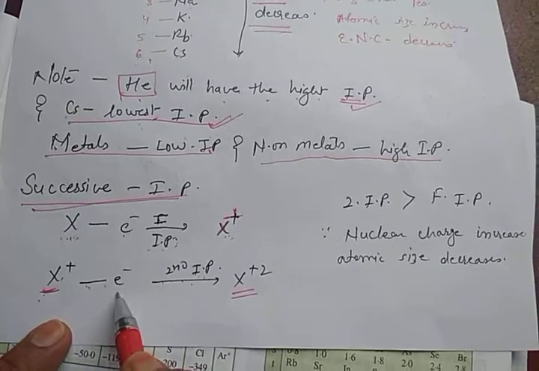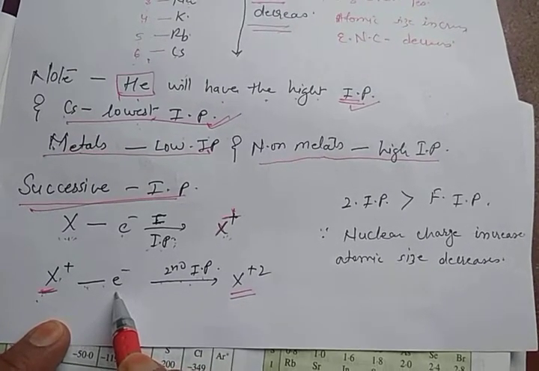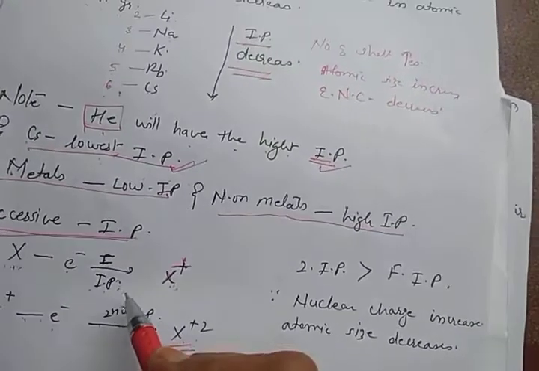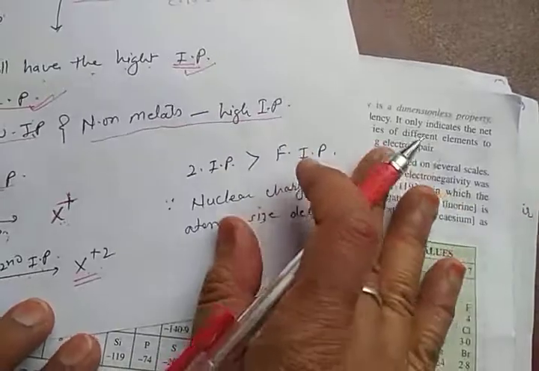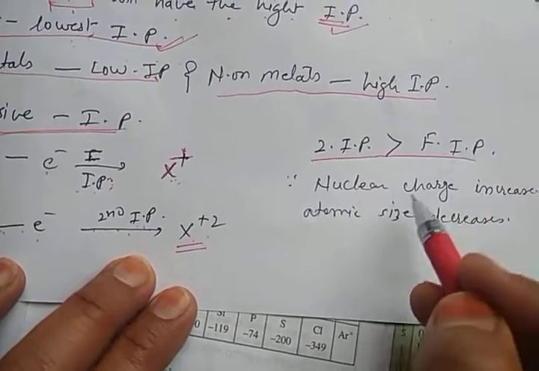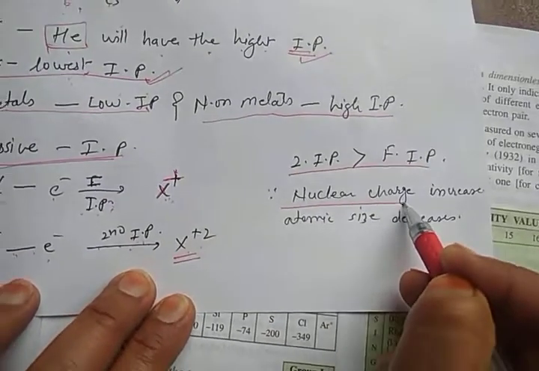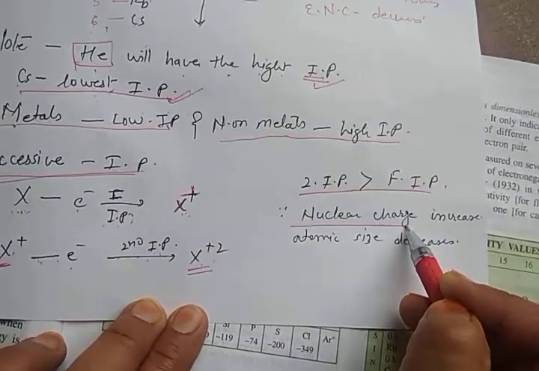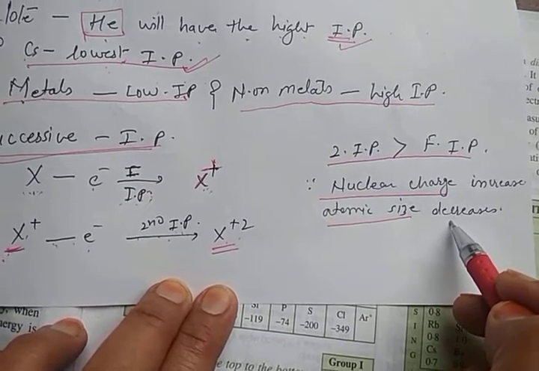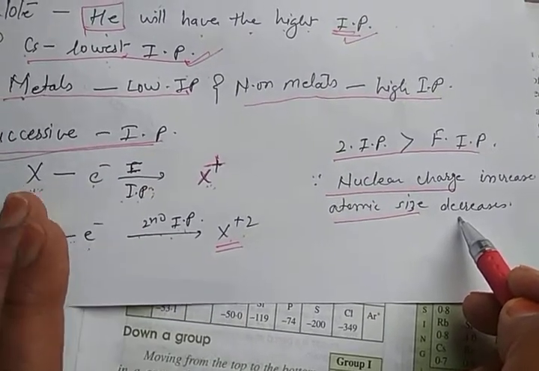So it takes more energy to donate the electron, and thus when the divalent cation is formed, it takes more energy. So we can say that the second ionization potential is greater than the first ionization potential because the nuclear charge is more in the monovalent cation and the atomic size of the monovalent cation is less compared with the parent atom.